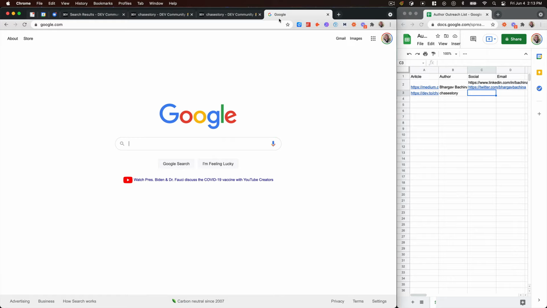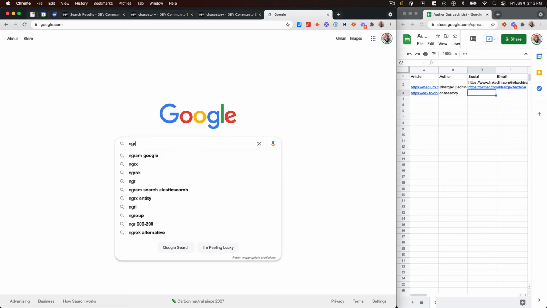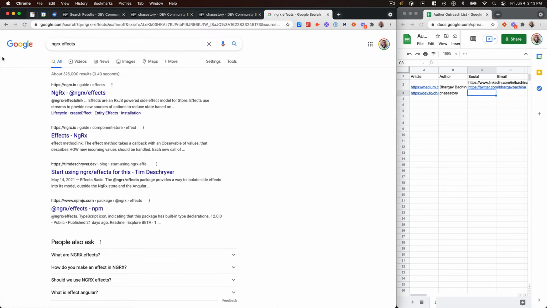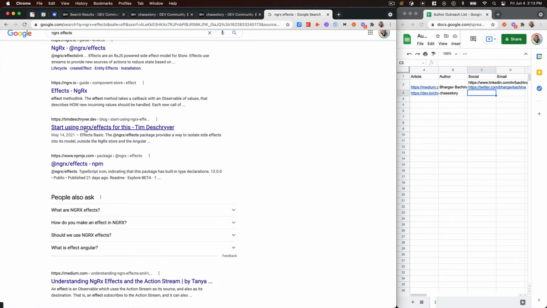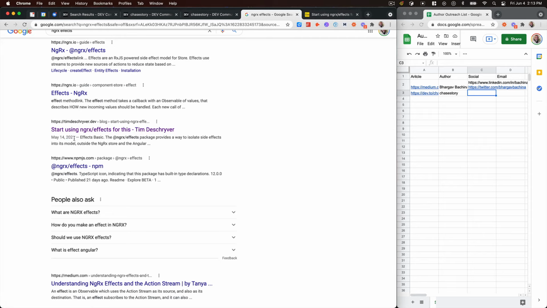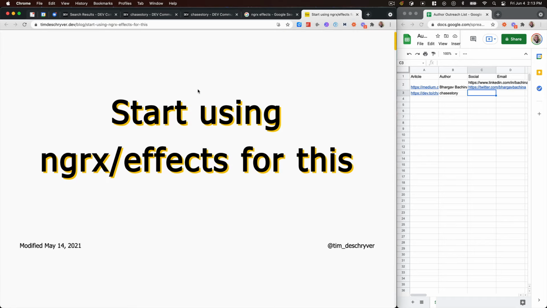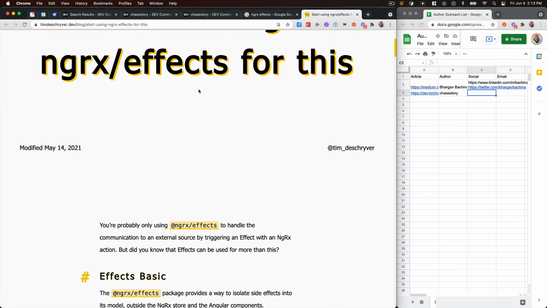Okay, let's look at the last method that you might use to recruit developers to write for your site. So let's look in Google for anybody writing about NGRX effects. So obviously there's some documentation pages. There's somebody who wrote something in 2021, which is great. You can also use Google's Boolean search terms to look for things by date, but I'm not going to get into that now because it's usually not necessary.